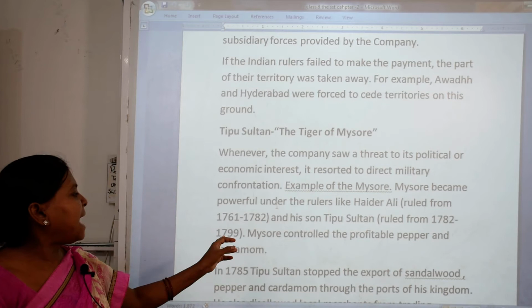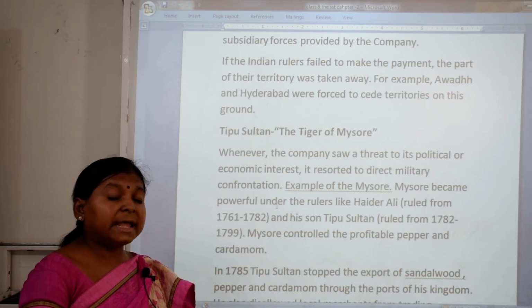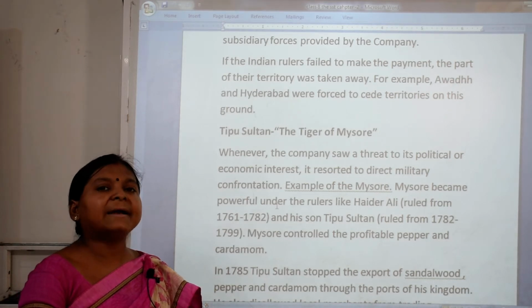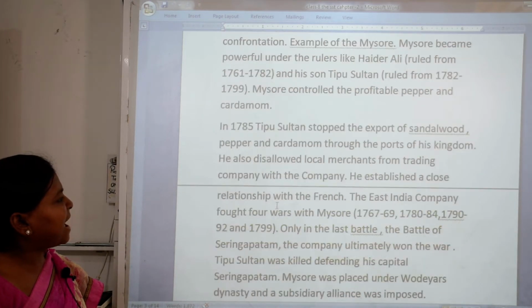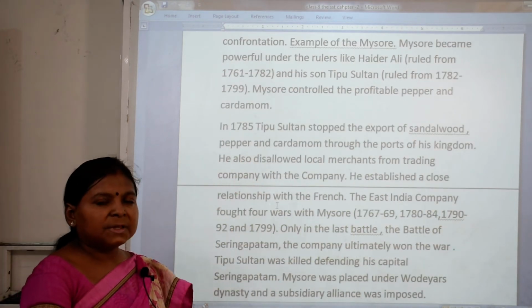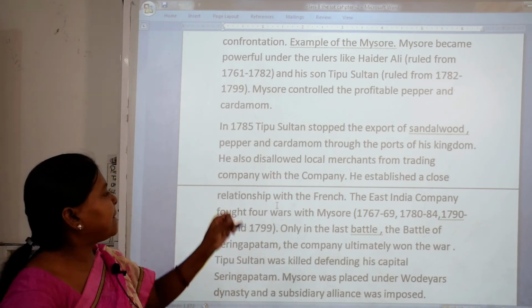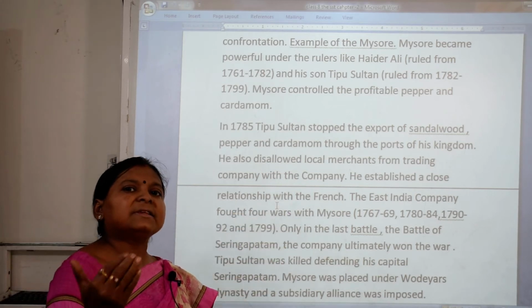Do you know? Mysore controlled the power, and they did good business in the profitable pepper and cardamom spices. So in 1785, Tipu Sultan stopped the export of sandalwood, chandan, pepper, kali mirch and cardamom, elaichi through the ports of his kingdom.